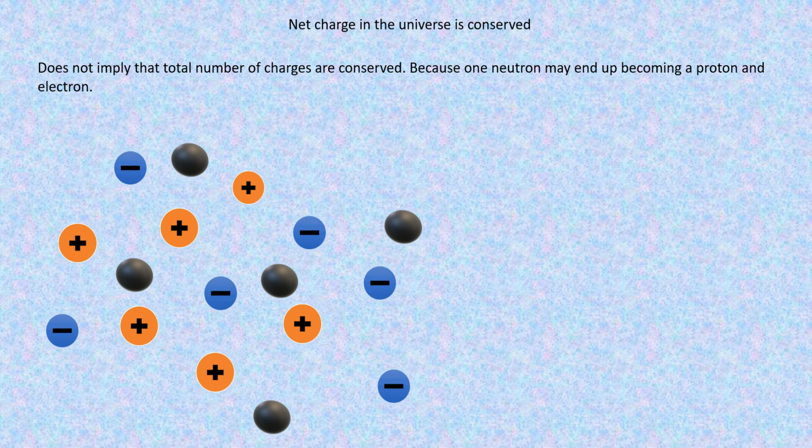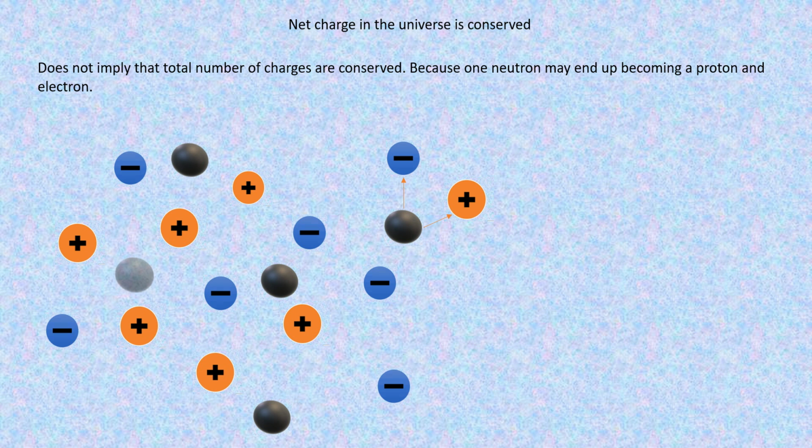So net charge in the universe is conserved. That does not imply that the total number of charges is conserved, because one neutron may end up becoming a proton and an electron. For example, this neutron might end up becoming a proton and an electron. Here, the total number of charges is not conserved; it is increased, but total charge is conserved because the negative and positive together become a net zero charge.